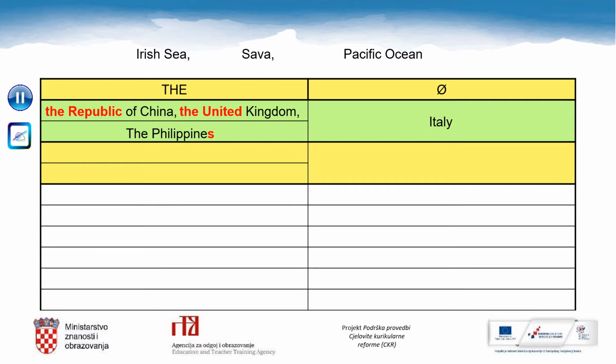Let's check. Seas, rivers and oceans have the definite article the, so we say the Irish Sea, the Sava and the Pacific Ocean, of course. Well done!